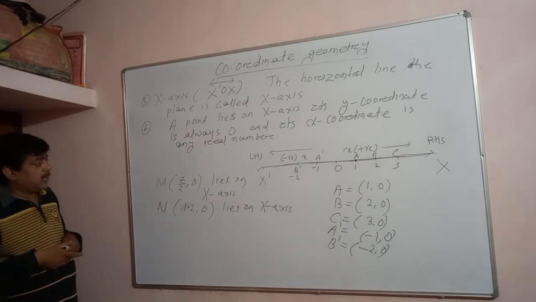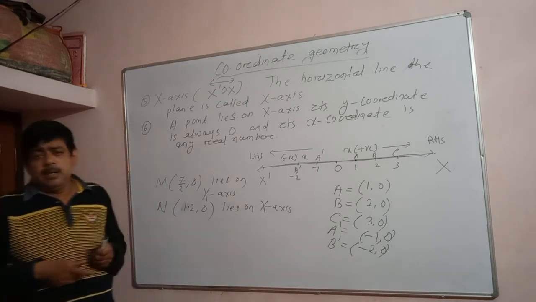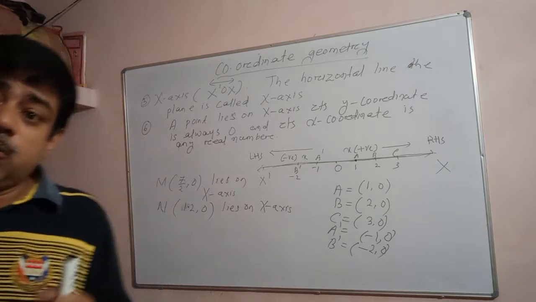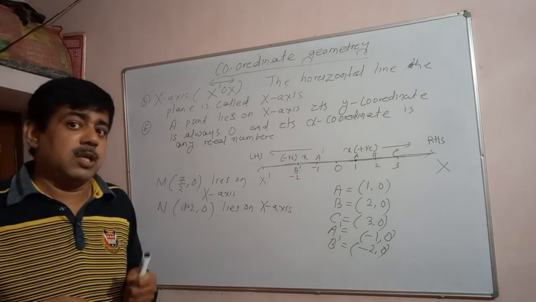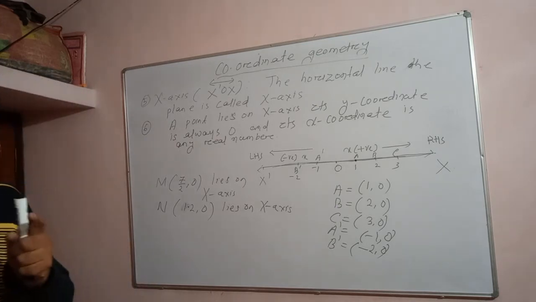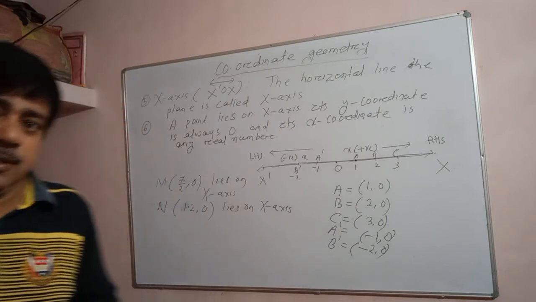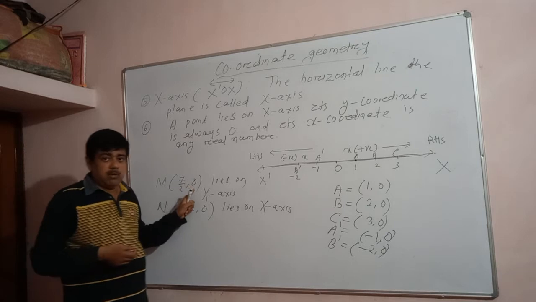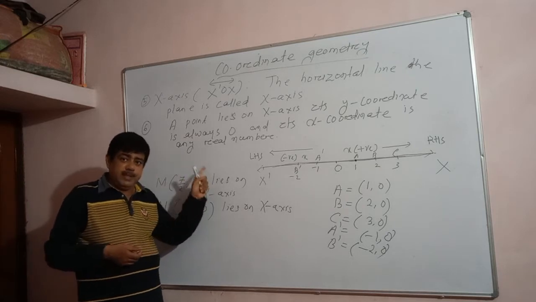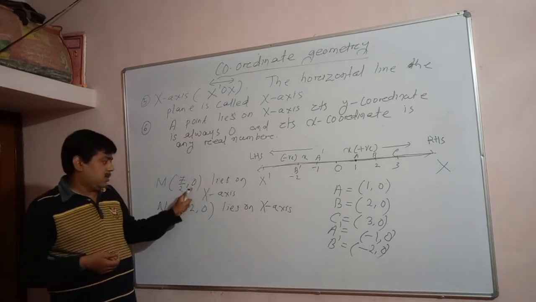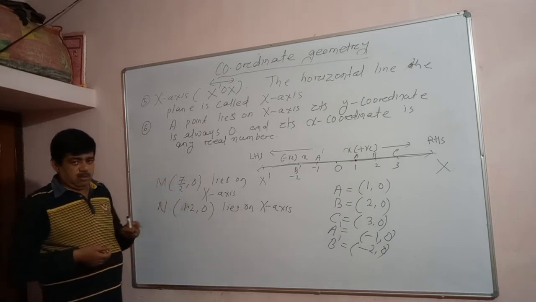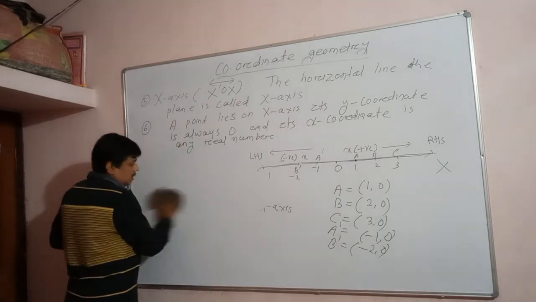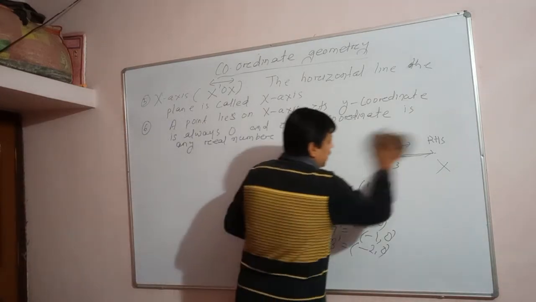So anyone will ask you, what is the y coordinate of a point that lies on the x axis? It means the y coordinate is always 0. What is the y coordinate of a point lying on the x axis? The y coordinate is always 0. Clear? Okay. So this is about the x axis, the horizontal line in the plane.